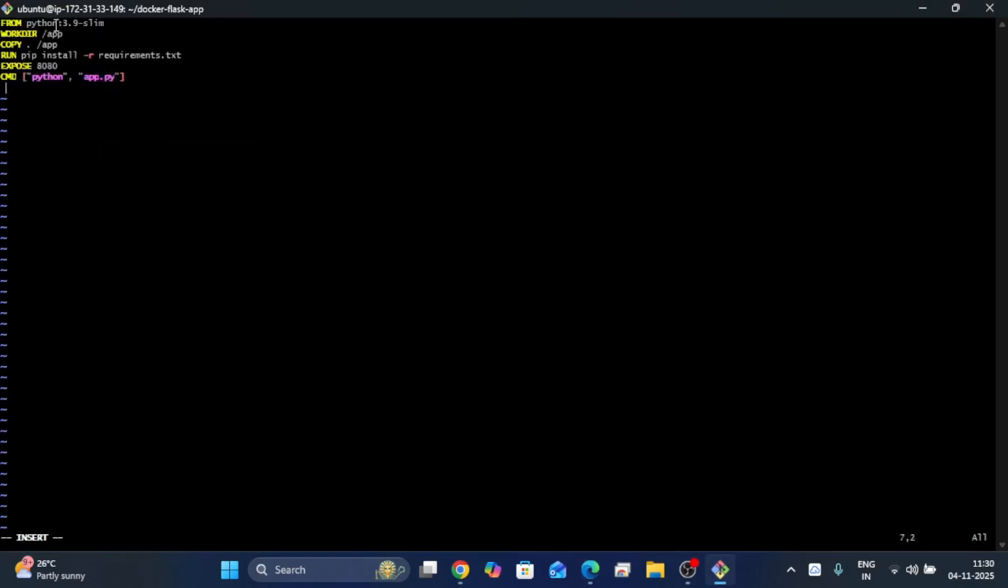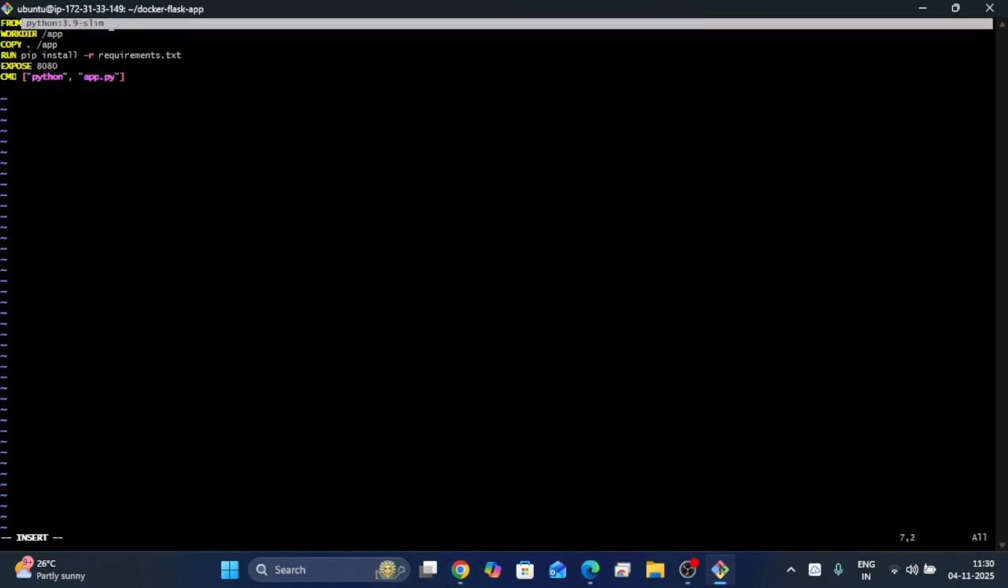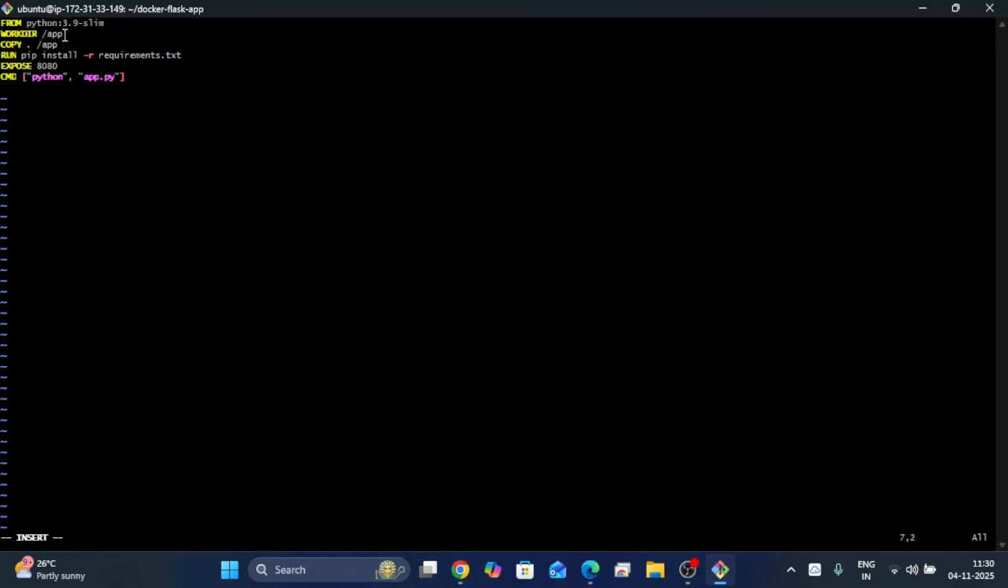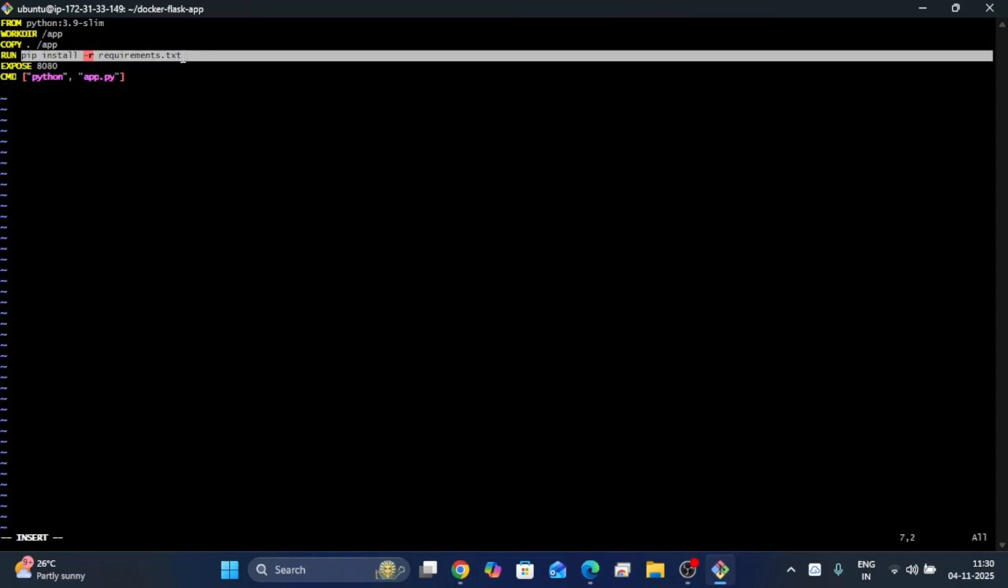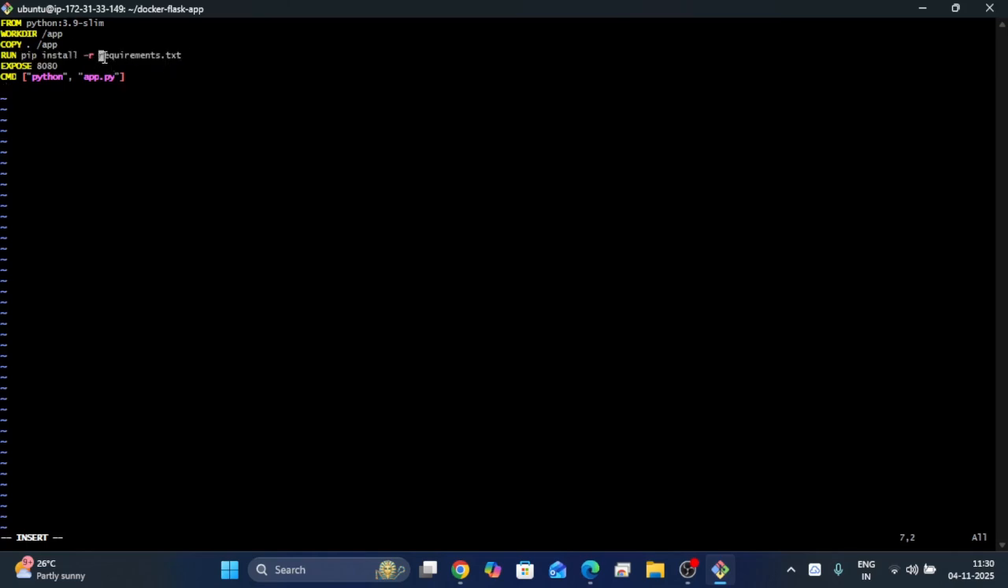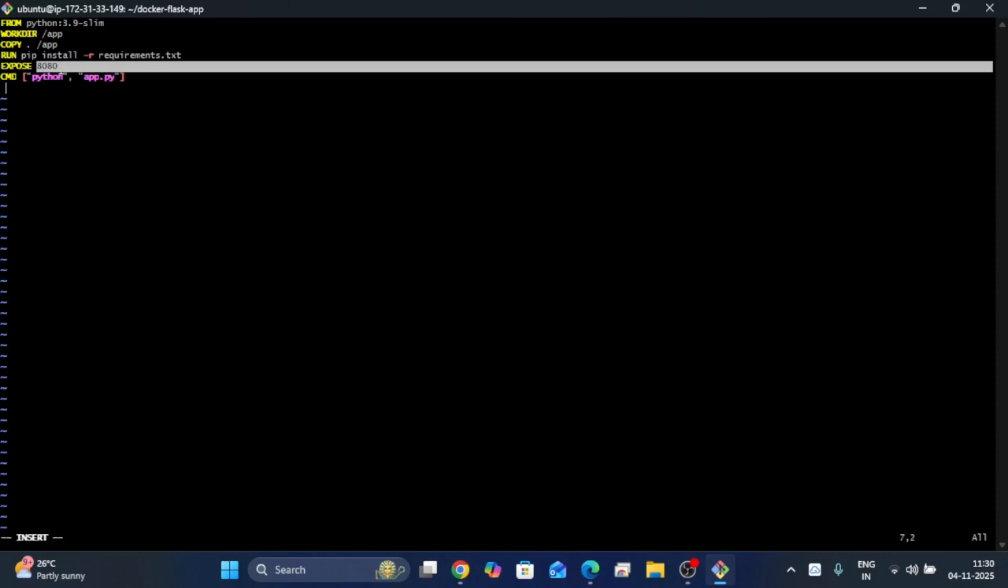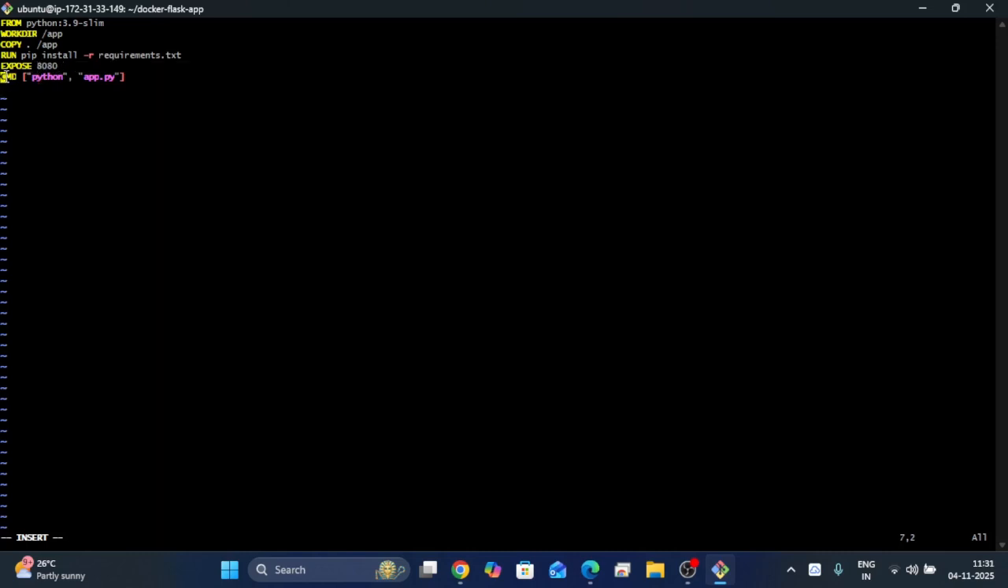Okay, Python. I am using the Python image, WORKDIR /app, copying files into the app directory, and using the RUN instruction I am installing the Flask package. The Flask package is listed in the requirements.txt file. I am giving the container port number 8080. Then CMD is the default instruction in Docker.